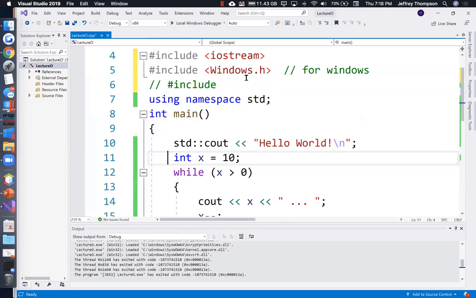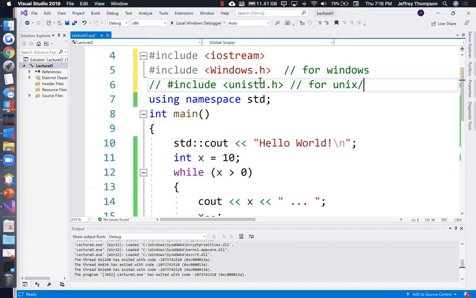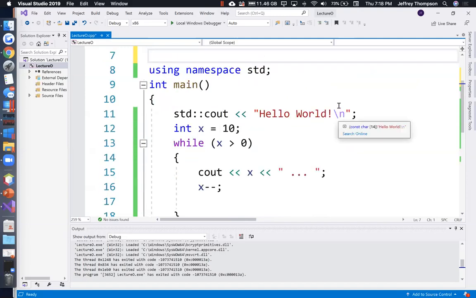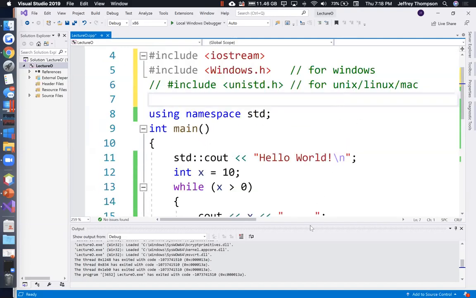unistd.h. So #include <unistd.h> for non-Windows, right? Unix, Linux, Mac. The Mac users, let me know if this actually works. You're using Xcode. All right. So bringing that in gives us a sleep command.